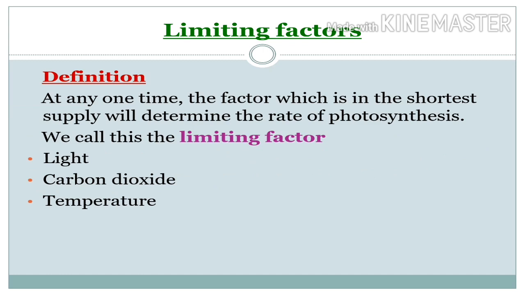Limiting factors. Photosynthesis does not happen at the same speed all the time. The process of photosynthesis is affected by a number of things. These things are called factors. At any one time, the factor which is in the shortest supply will determine the rate of photosynthesis. We call this the limiting factor. These factors are light, carbon dioxide, and temperature.